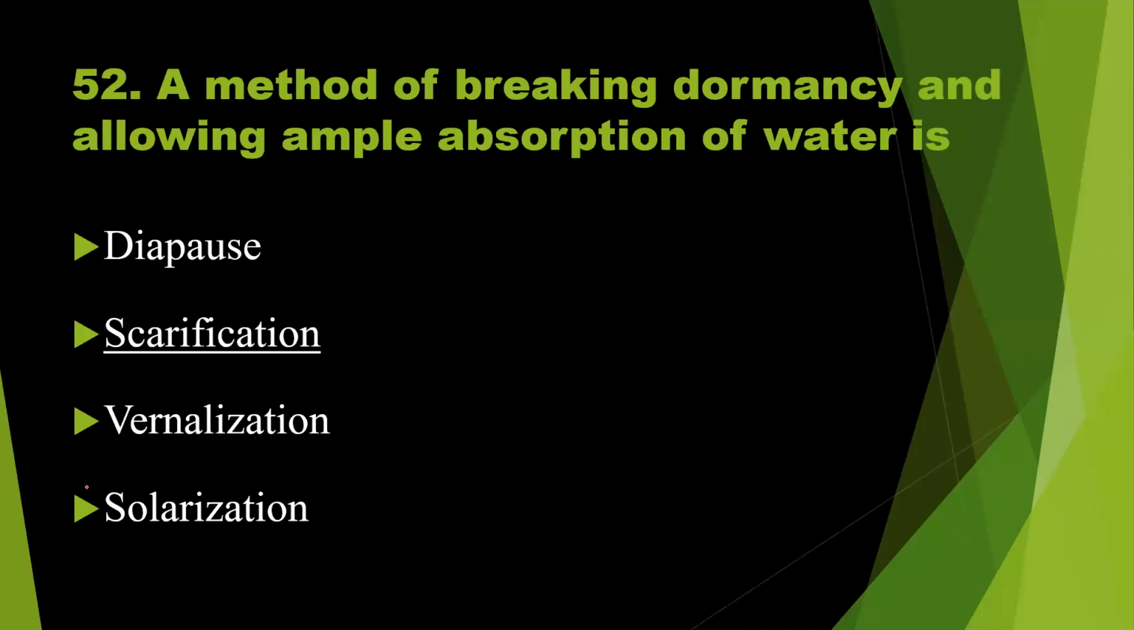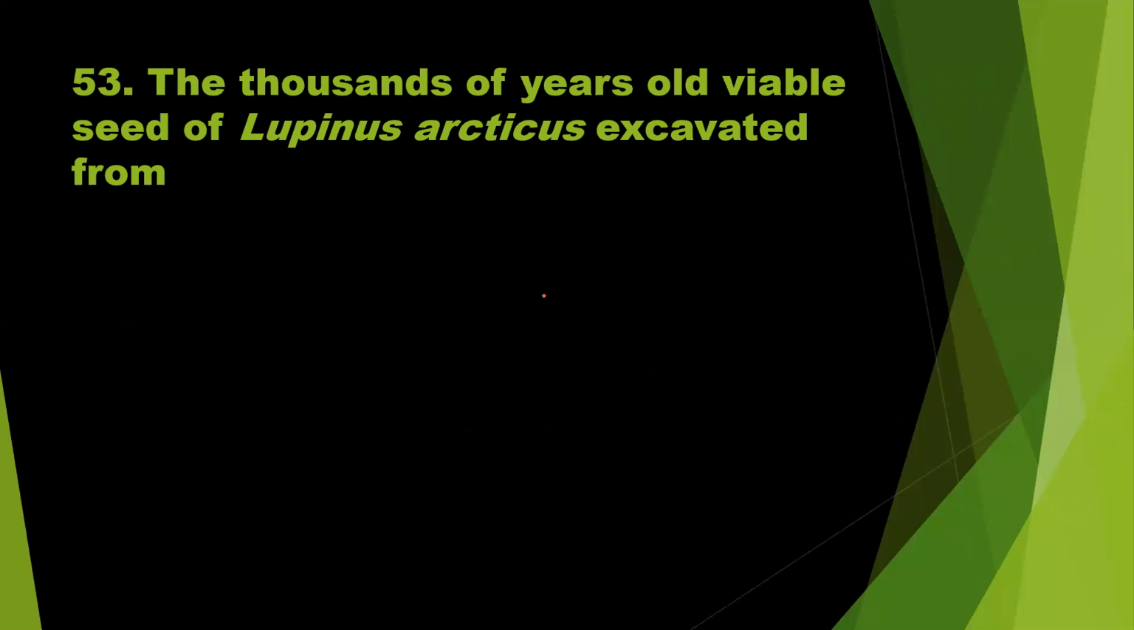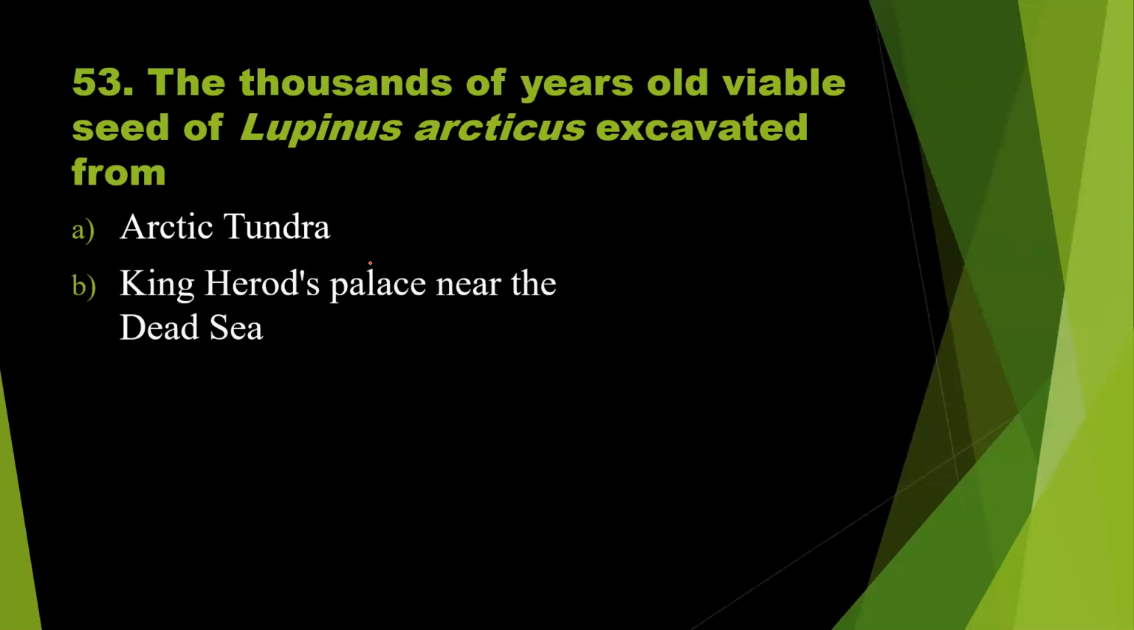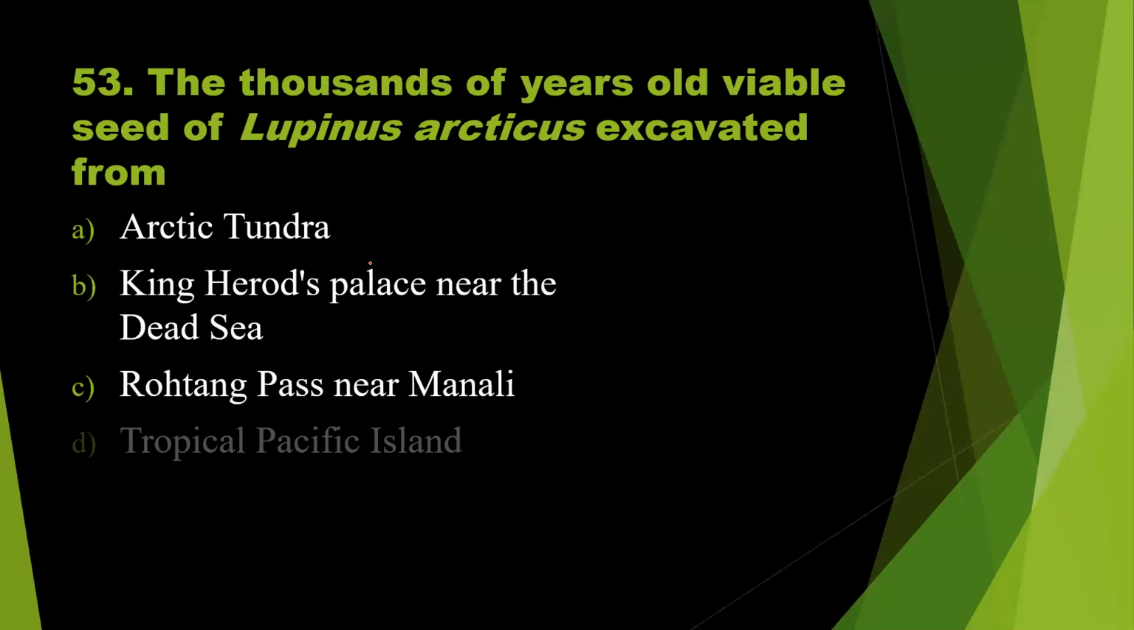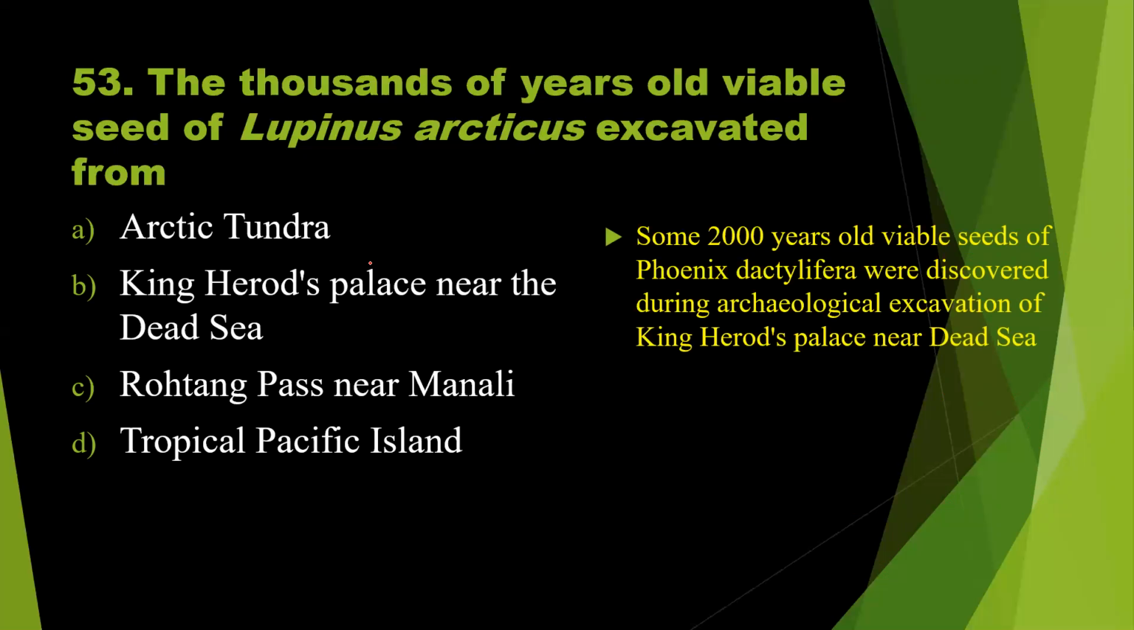Now question number 53. The thousands of years old viable seed of Lupinus arcticus excavated from: Arctic tundra, King Herod's palace near the Dead Sea, Rohtang Pass near Manali, or Tropical Pacific Island. So what is the correct answer here? See, from the King Herod's palace, some 2000 years old viable seeds of Phoenix dactylifera were discovered during archaeological excavation of King Herod's palace near Dead Sea. So definitely this one is wrong.